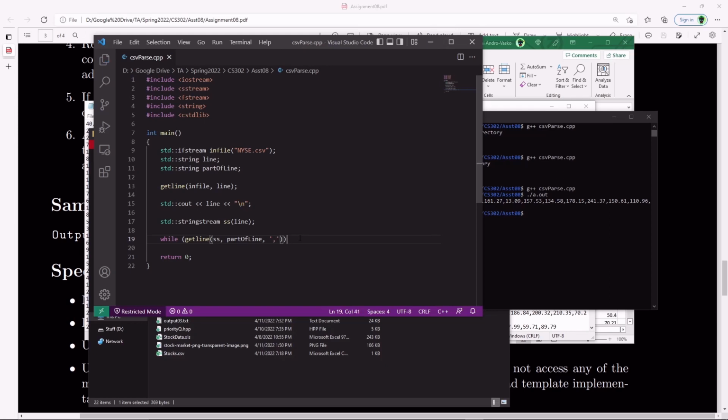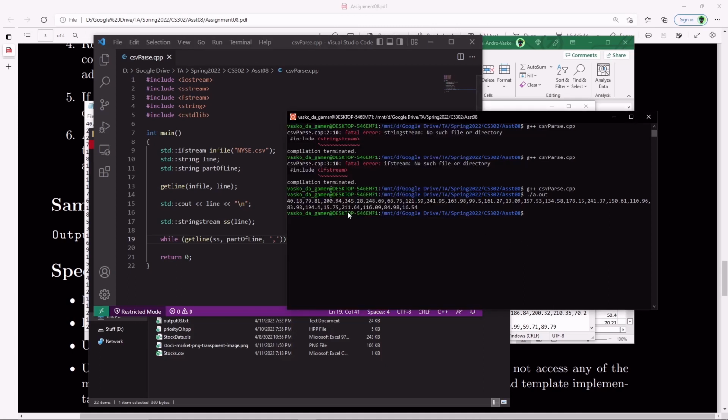There we go. So what this is going to do is use a getline on the line we just read, which is in our string stream. This is where we're going to be parsing. So I do a getline on this string stream until a comma is read. It's going to extract the characters until we hit a comma, so it's going to just simply get that.